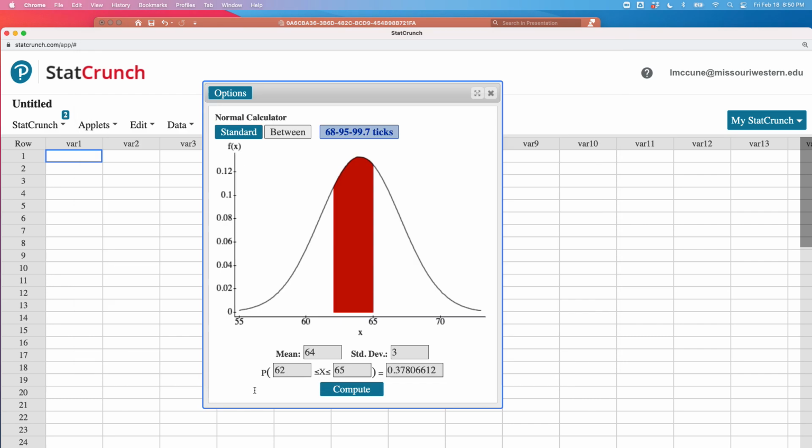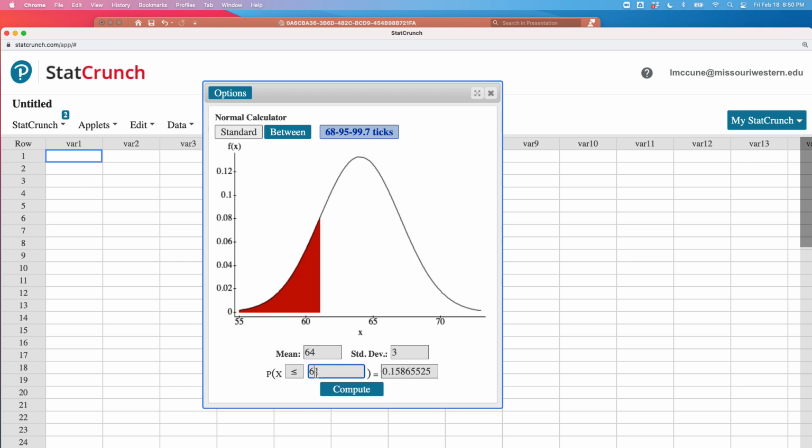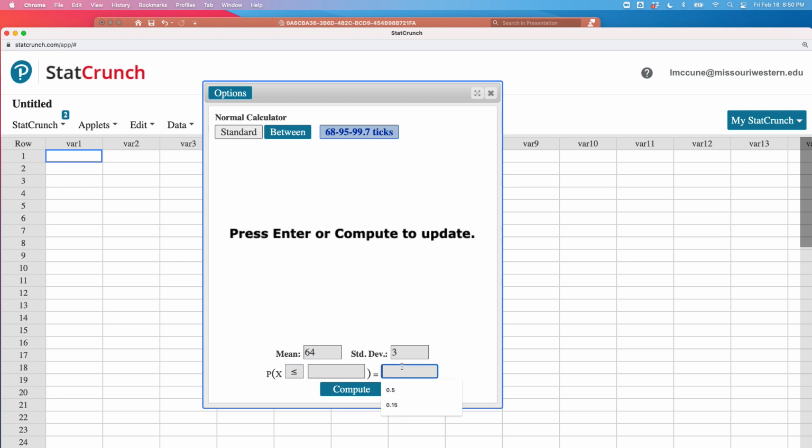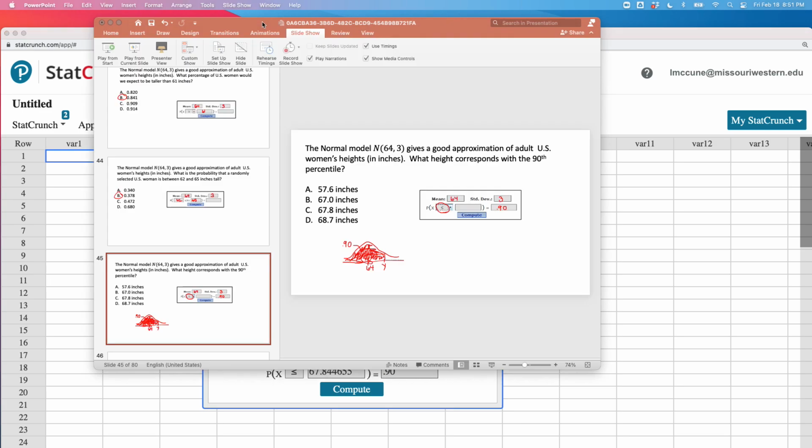So I'm going to go back to standard. I'm going to switch this to a less than or equal to, and I'm going to delete the 61 and plug in 0.9 here. Okay, so 67.84. So 90% of the heights are less than or equal to 67.84 inches. And that is going to give us option C.